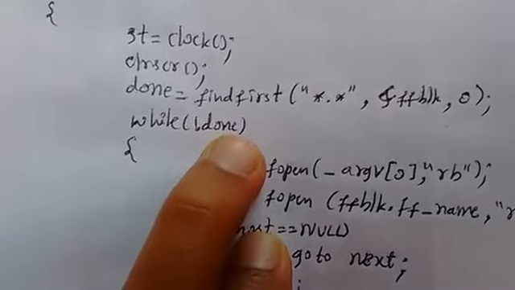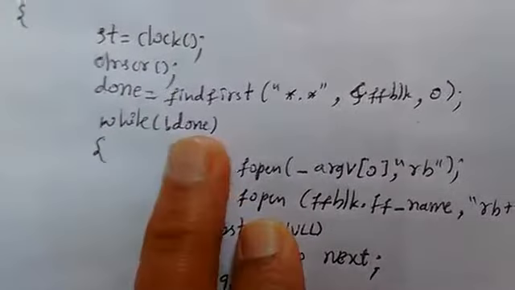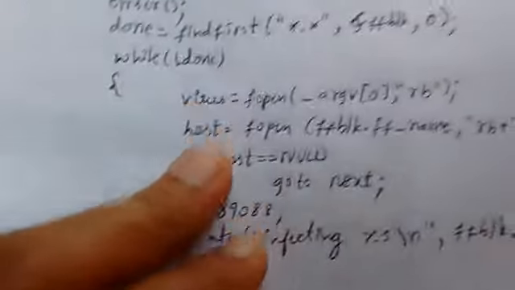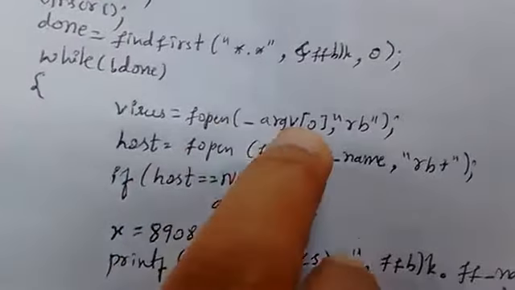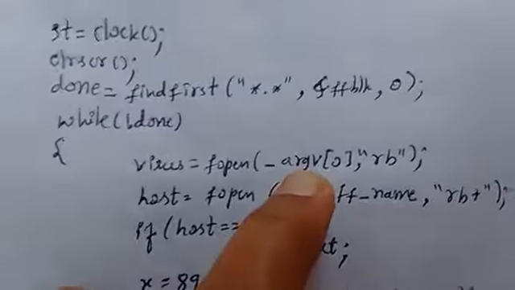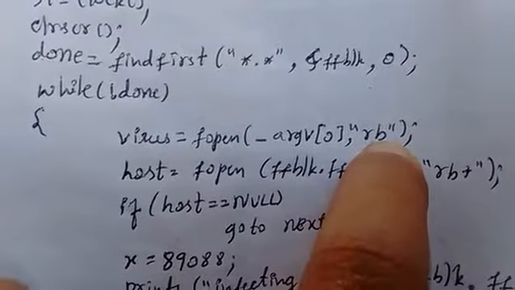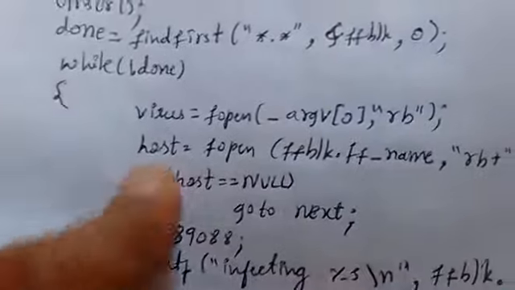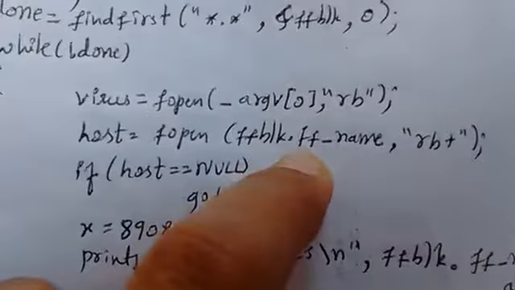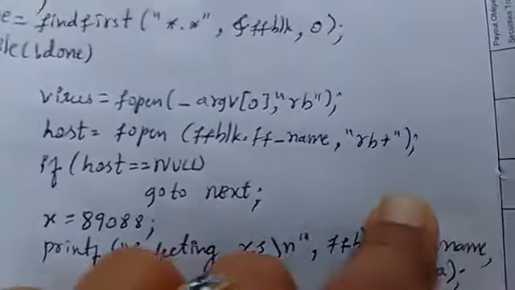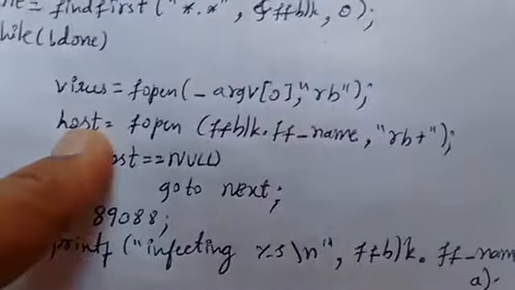Then while not done. So if you find some file, then done will be 0. So while not done, virus is equal to open the file. argv of 0 refers to this file itself. So open this file argv of 0 in read mode. b stands for binary file in read mode. Then host is equal to fopen ffblk.ff_name. This is the file name which we got here, in r+b read write mode. So open this file and open another file in read write mode.